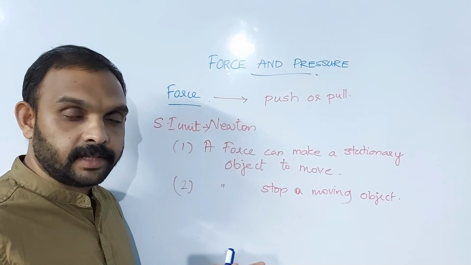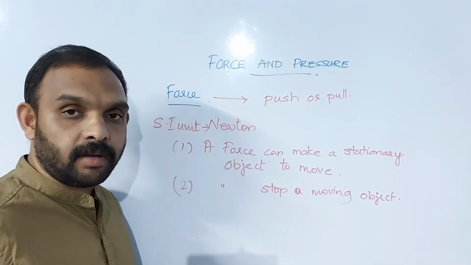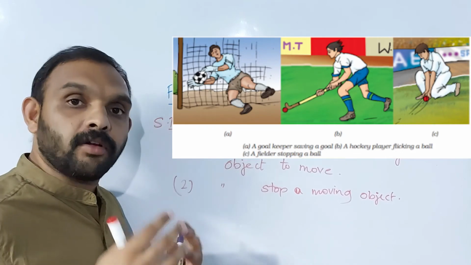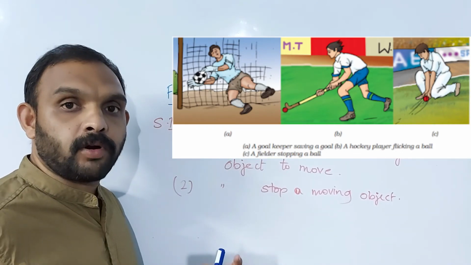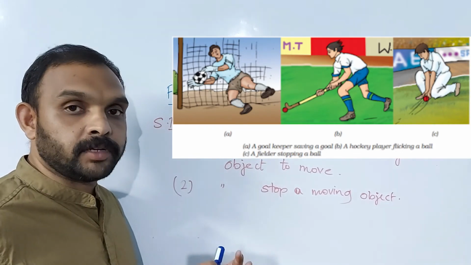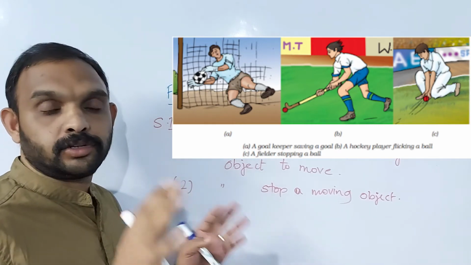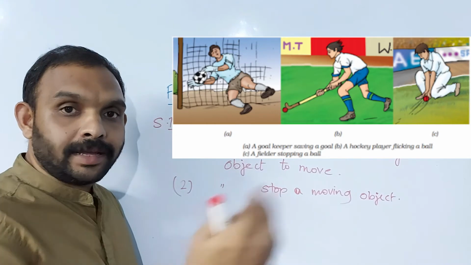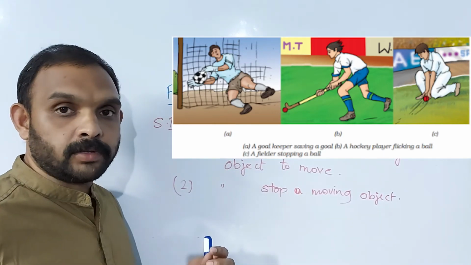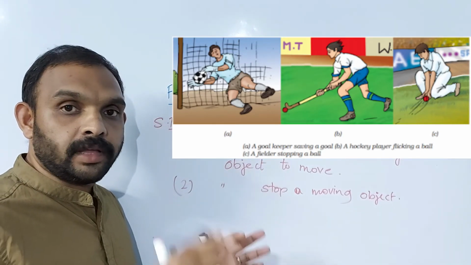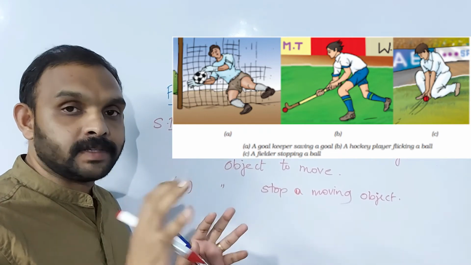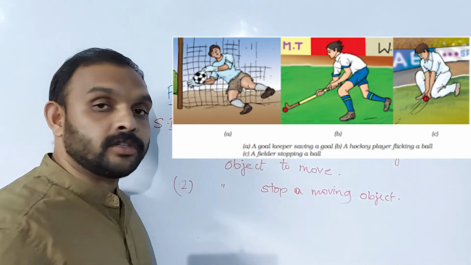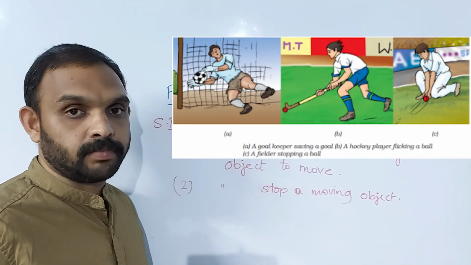Or another example: a goalkeeper during a football match. The goalkeeper's job is to stop the ball. When a player kicks the ball towards the goal post, he will stop the ball with his hands. So by applying a force, a moving object can be stopped.